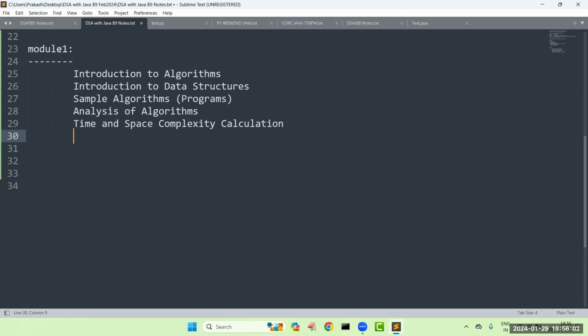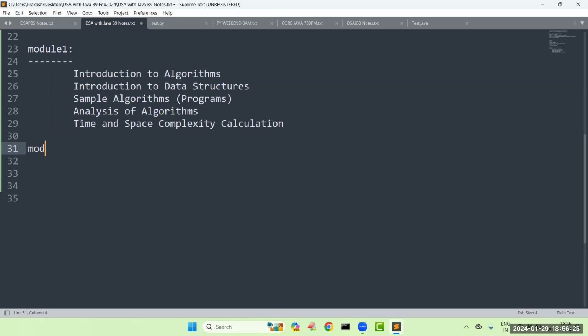Based on that, we are going to decide. This is nothing but time and space complexity calculation. Of course, it is a completely theoretical part, but we will focus on this and find out how you can calculate this time and space complexity. Okay, this is module 1.